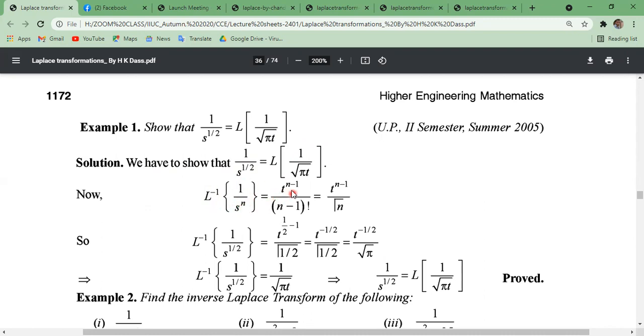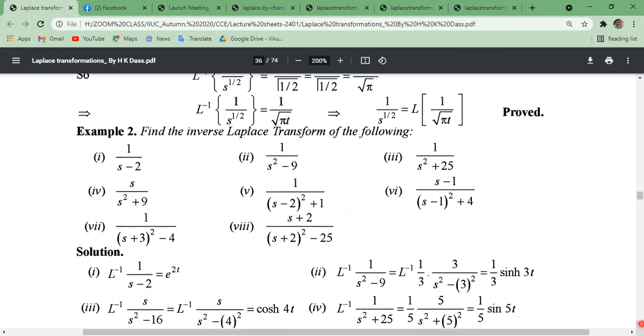Actually t to the power n minus 1 divided by n minus 1 factorial. That means t to the power n minus 1 divided by what? N minus 1 factorial means what? Gamma n. Okay. This is the gamma n. So inverse Laplace transformation of 1 divided by s to the power half. That means n equals to half. Putting n equals to half in this relation, we get the result. So inverse Laplace transformation of 1 by s to the power half equals 1 by root over pi t. Actually, this proves the result.